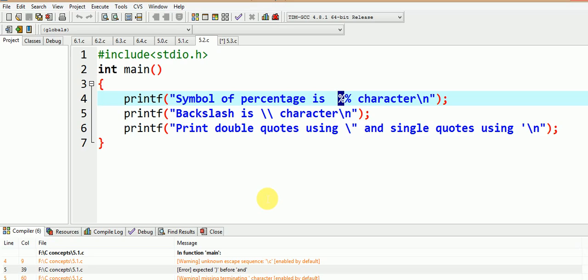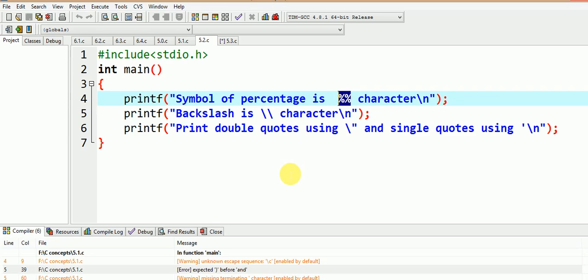We will see the solution to that previous problem with the help of this following code. We have removed the special meaning of backslash by prefixing a backslash before this symbol. However, the special meaning of percentage is removed by using two consecutive percentage signs.